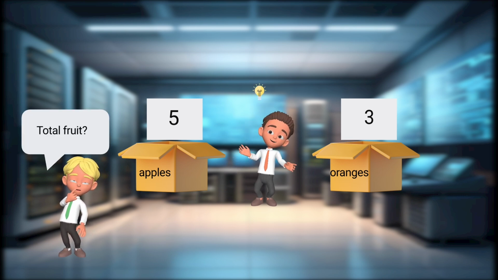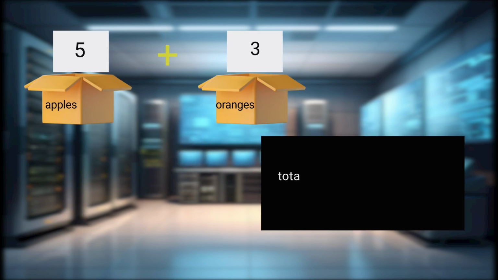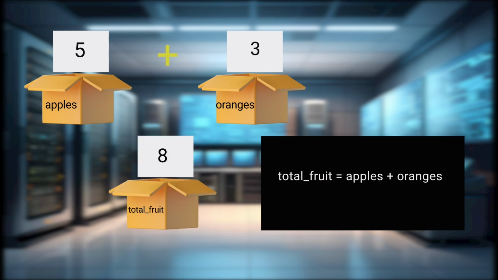I realized I need to combine these boxes. In Python, we use the plus operator. Watch this. Total fruit equals apples plus oranges. Python takes the value from the apples box, that's 5, adds it to the value from the oranges box, that's 3, and creates a new box inside. The original boxes stay the same. We just created new information by combining them. This is called an arithmetic operation. I'm excited. If we can add, what else can we do?